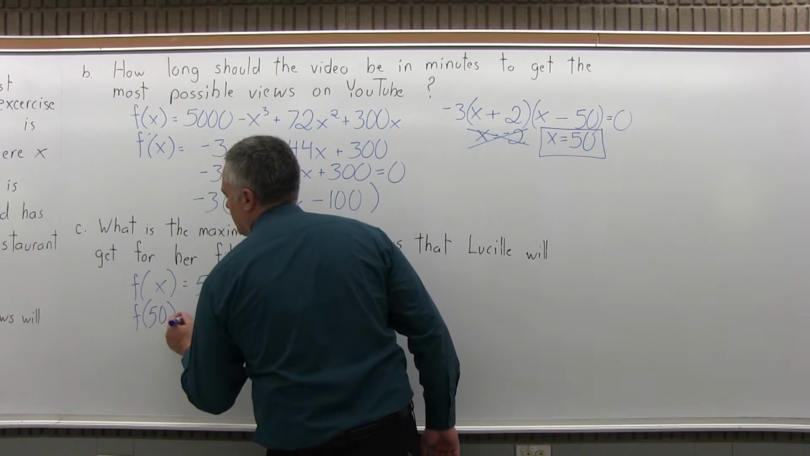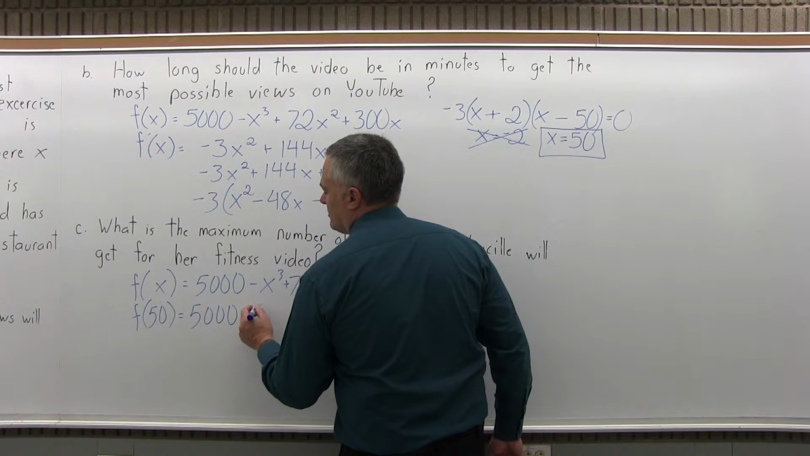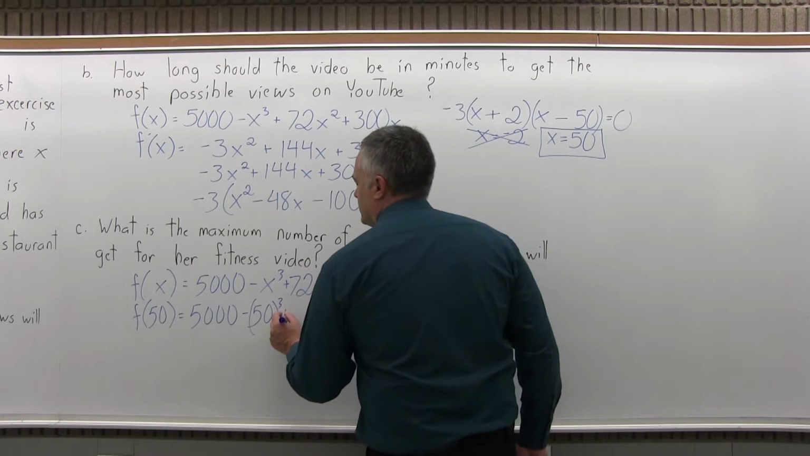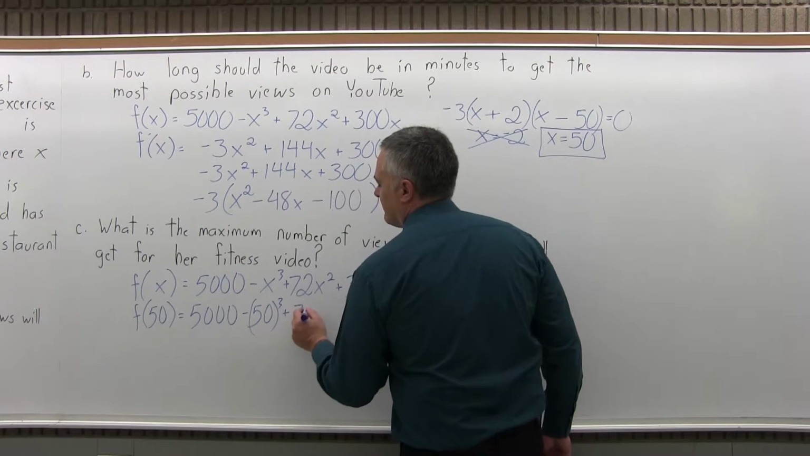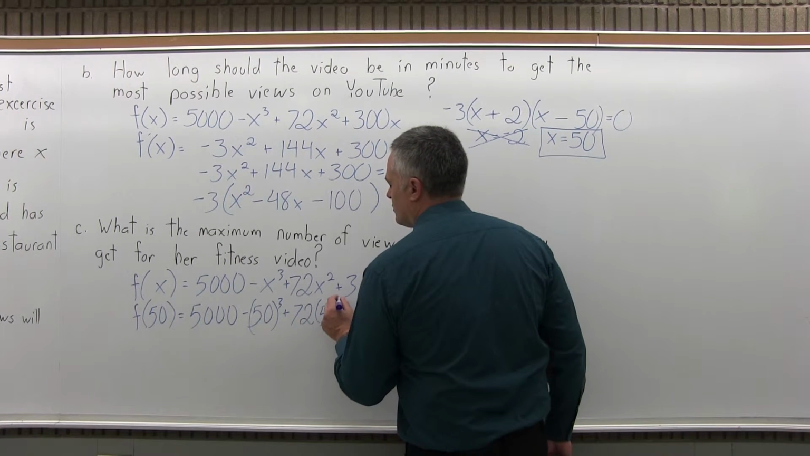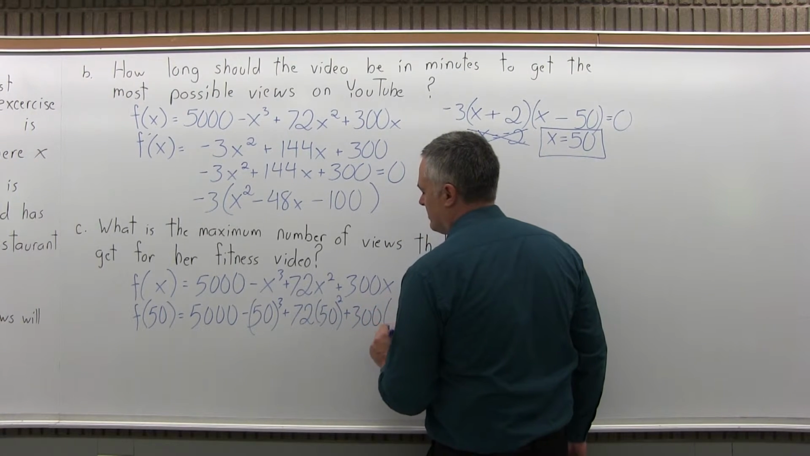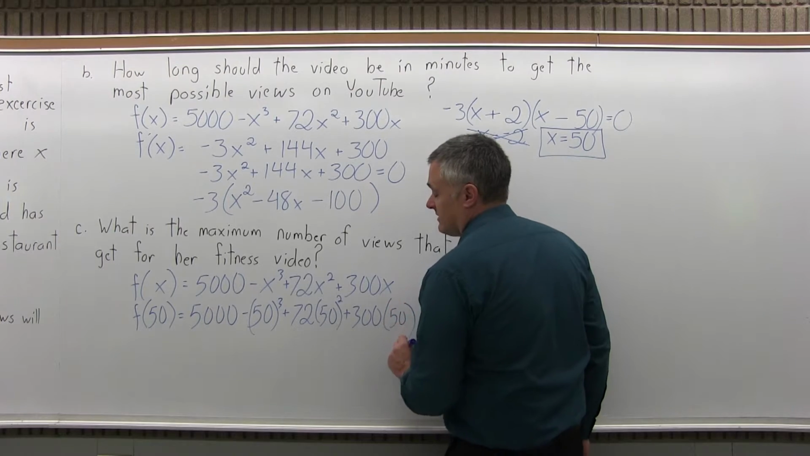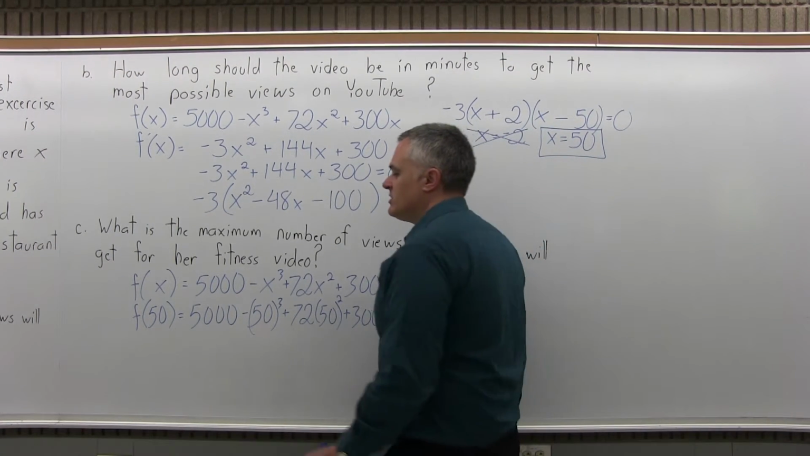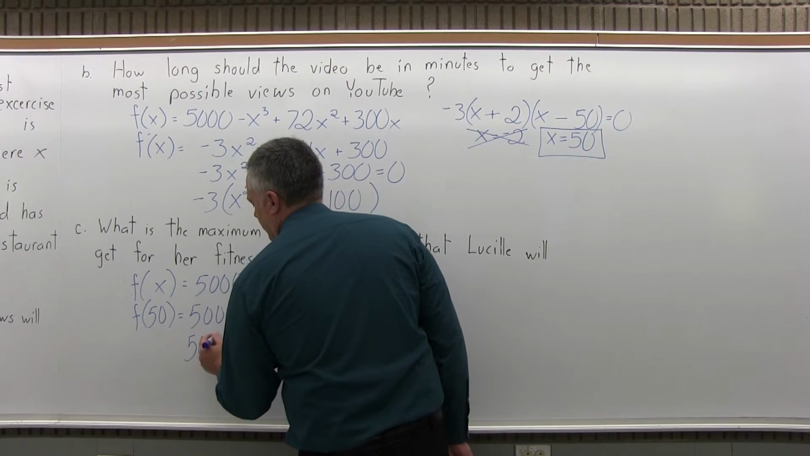So f of 50 equals 5,000 minus the x cubed becomes a 50 cubed. Plus 72x squared will be 72 times 50 squared. Plus 300x will be 300 times 50. So that's the math that I have to do. So the 5,000, there's no real work for that at this point. Just write 5,000 again.